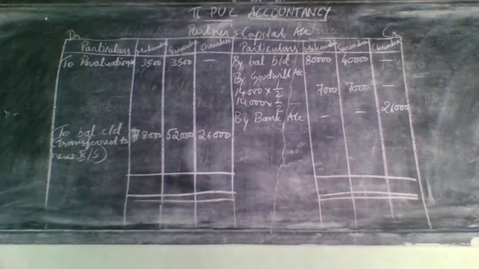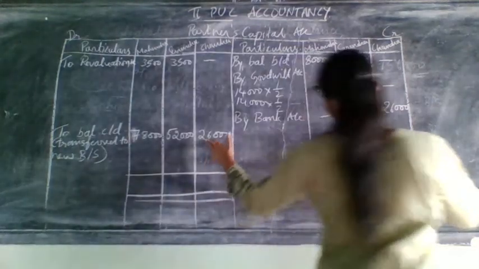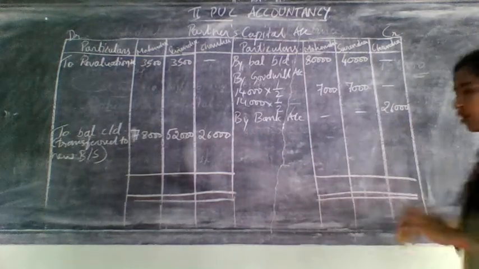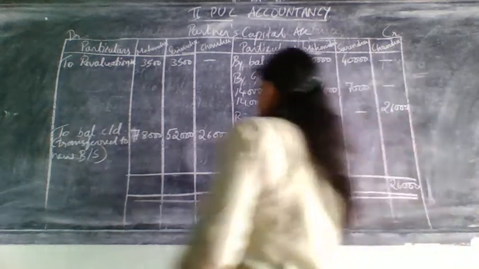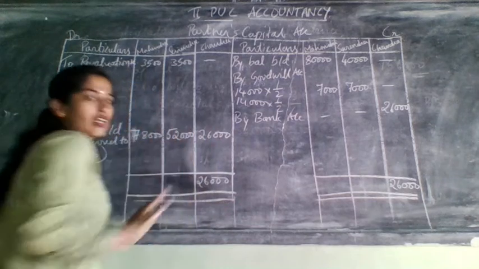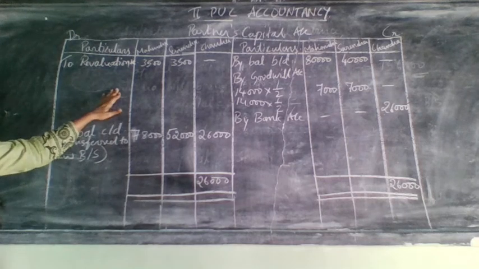Now, as I told you, you need to find out the difference amount. Actually, for the new partner there was no difference amount at all, correct? So 26,000 here, 26,000 here. Take that 26,000 as a total, and that 26,000 you will write here. So new partner, no worries at all. Now, for Mahendra, we will check slowly.